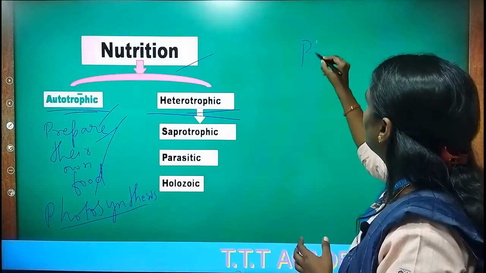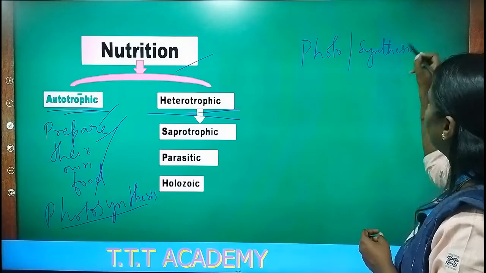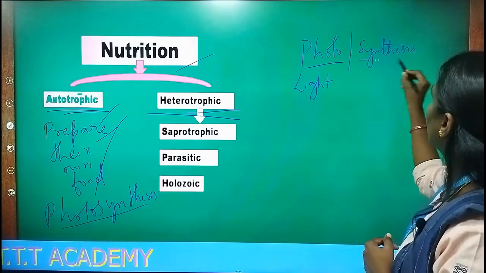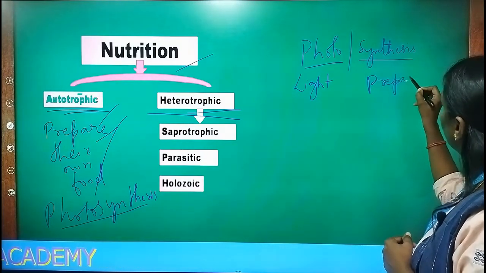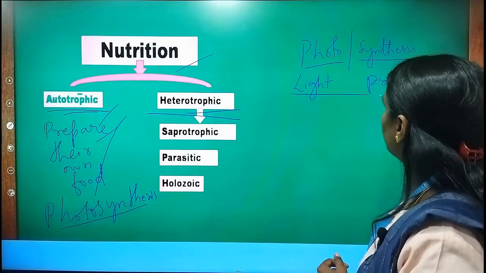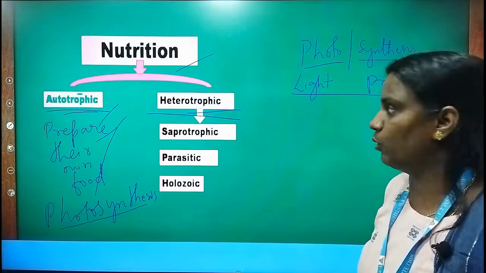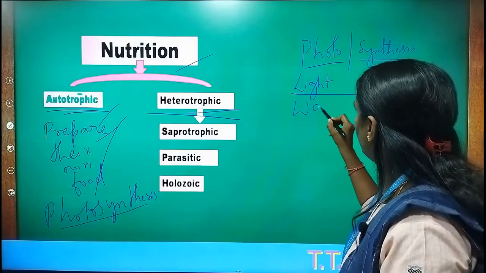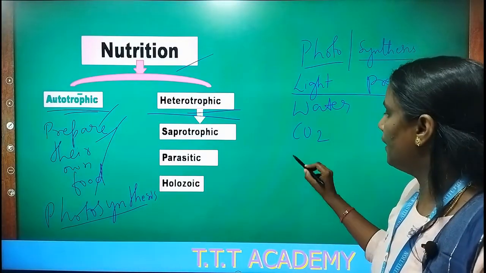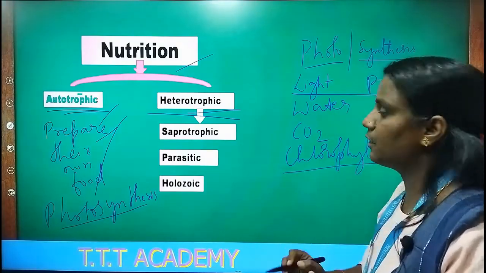The word photosynthesis is divided into two parts. Photo is nothing but light. By the help of light, food is prepared. How does it occur? Everything we are going to study in detail. Before that, photosynthesis occurs with the help of light, and there are some other raw materials also: they use water, carbon dioxide, and they have the chlorophyll pigment.